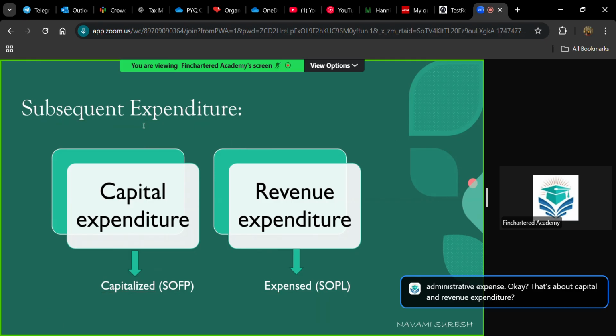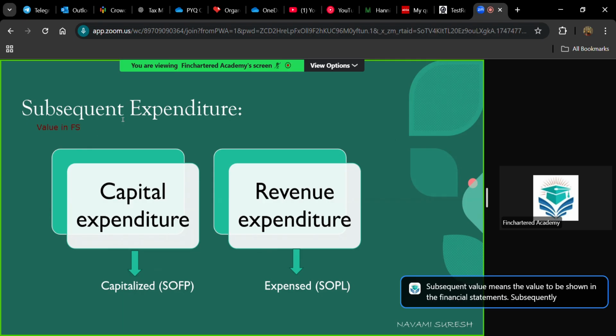And subsequent, the term meaning is in the statements. Subsequently means value in statements. Value to be included in FS, financial statements. So subsequently, any capital expenditure will be included in SOFP and any revenue expenditure based on an asset will be included in SOPL. And what is the initial measurement? Initial value means the value to be shown in the journal entry. Subsequent value means the value to be shown in the financial statements.